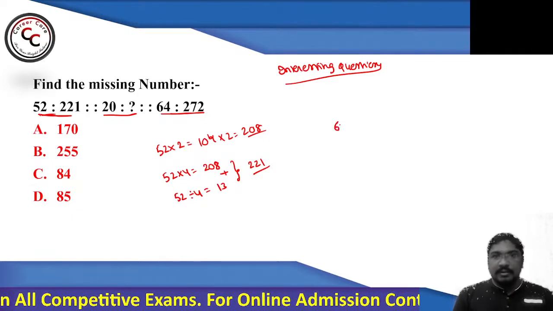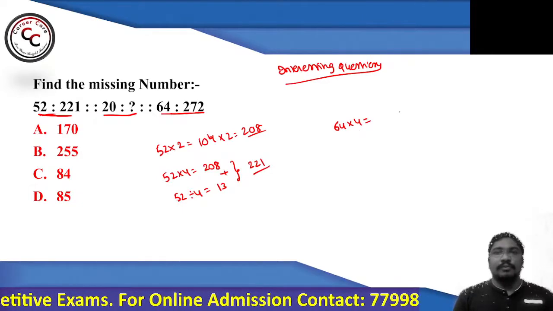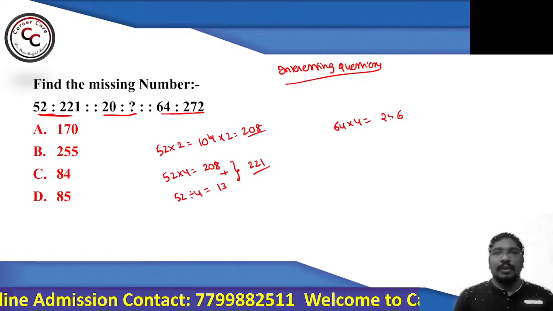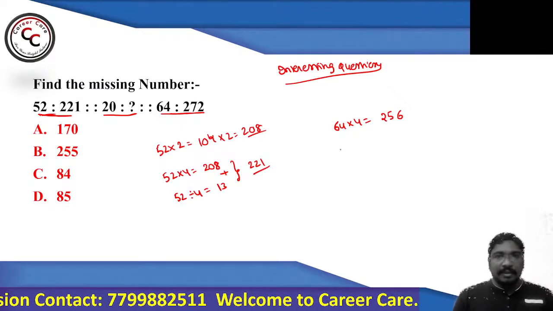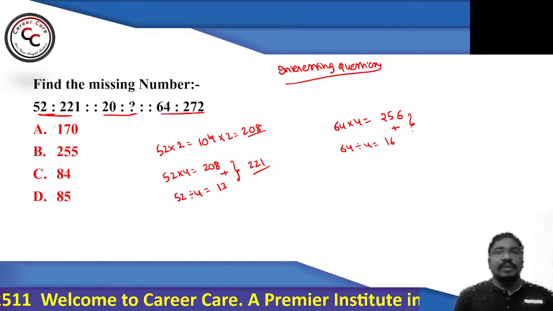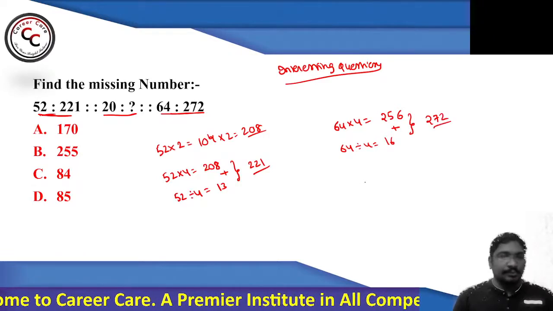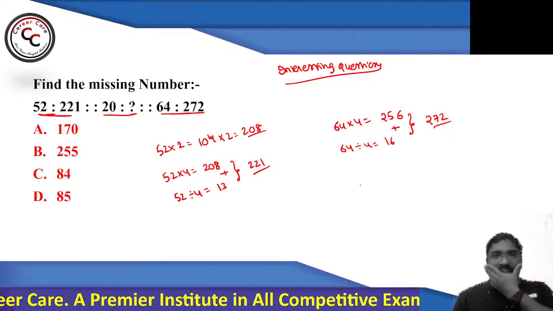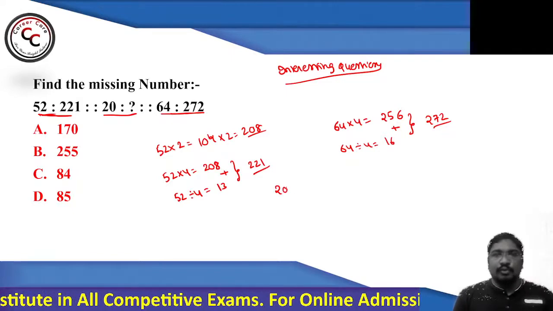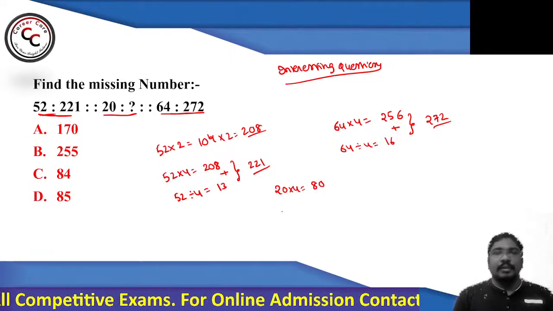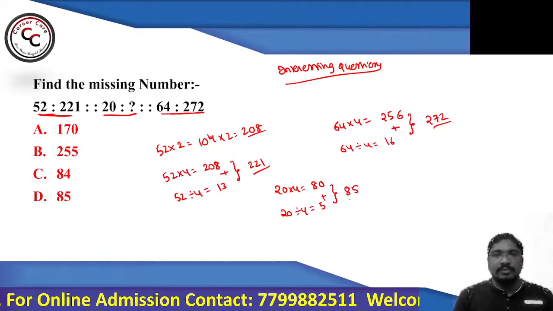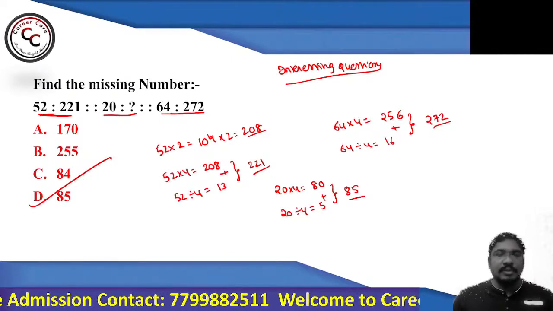So if I apply 64 into 4, 4 fours are 16, 4 sixes are 24 plus 1 is 25, so 256. Similarly, 64 divided by 4 is how much? 16. So 256 plus 16 is what? 272. Now if I go for the middle number, which is nothing but 20, 20 into 4 equals 80. Then 20 divided by 4 equals 5. So 80 plus 5 equals how much? 85. Absolutely, you can go with option number D. As simple as that.